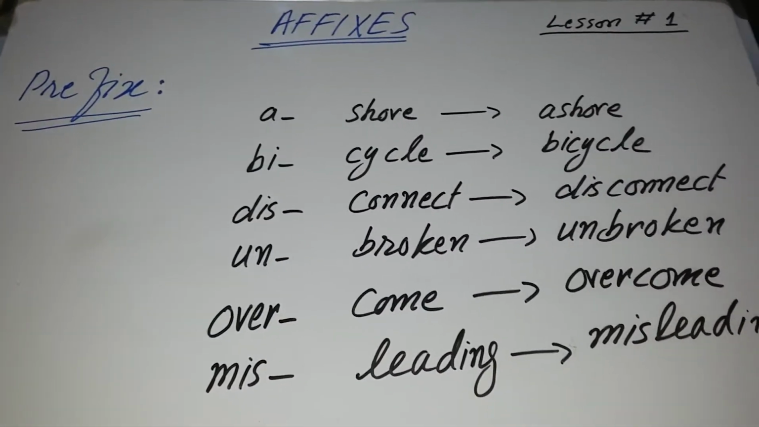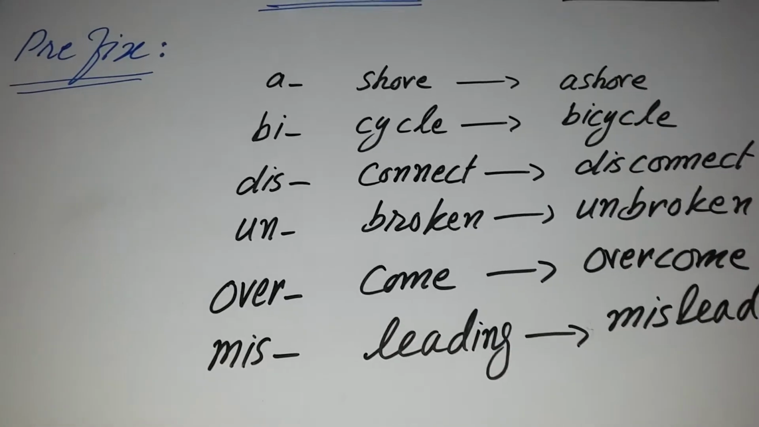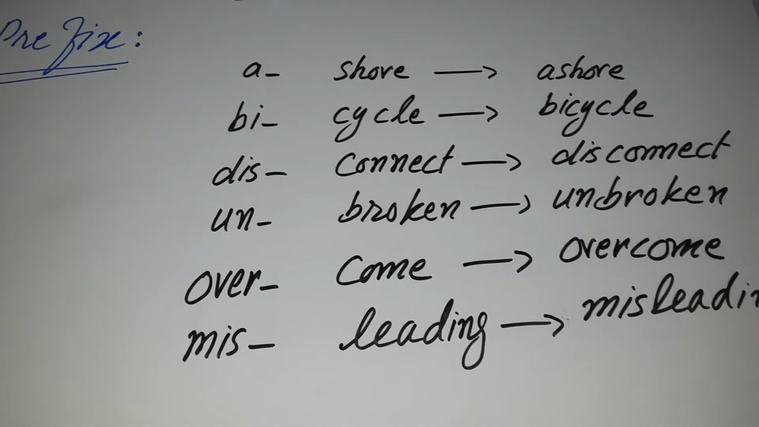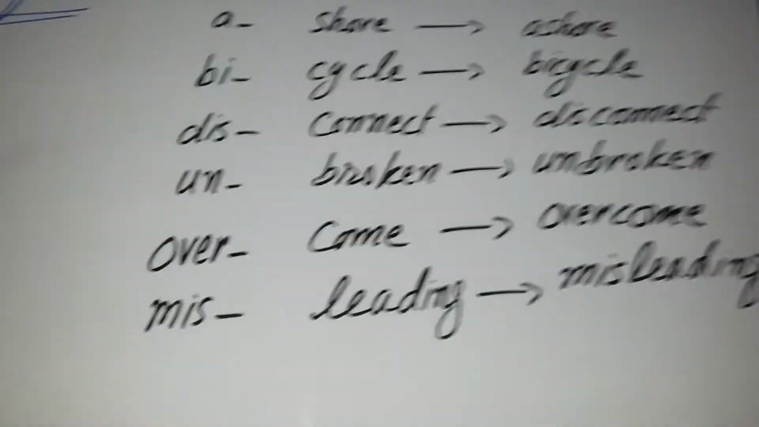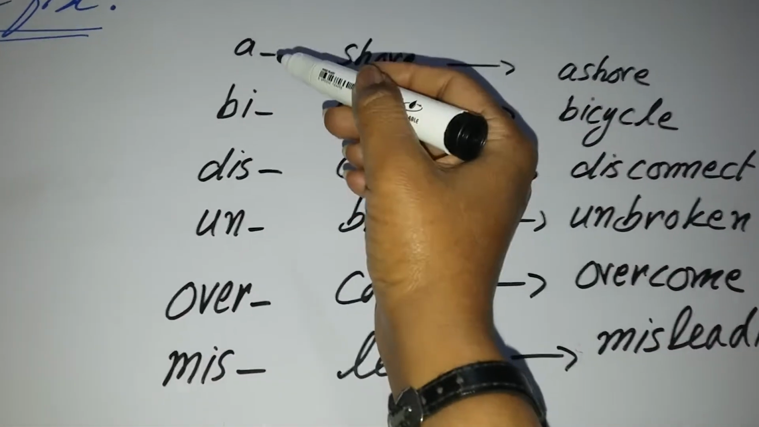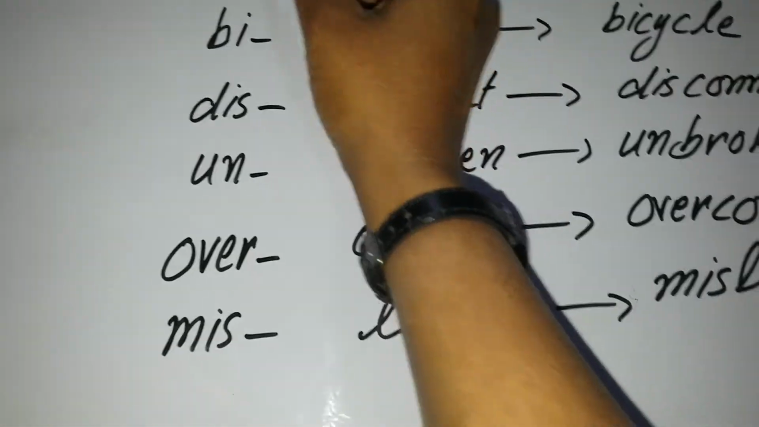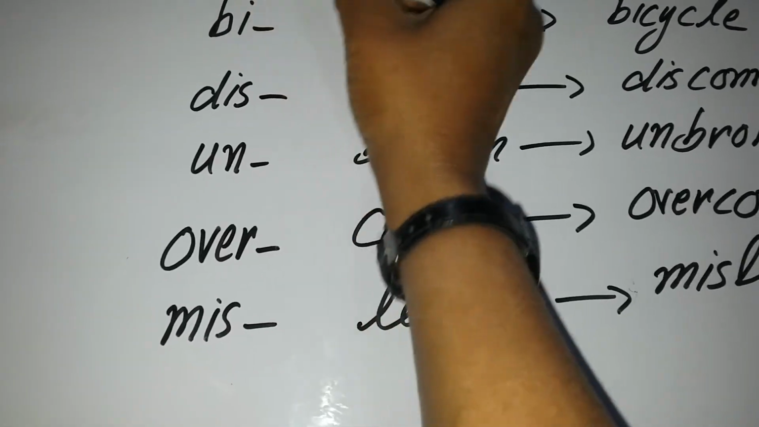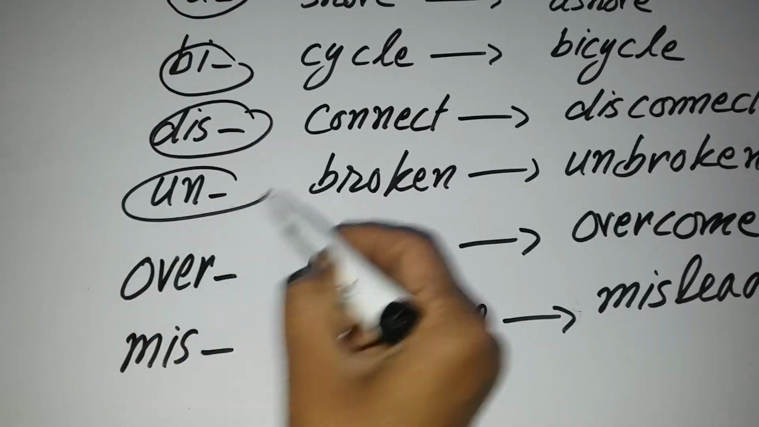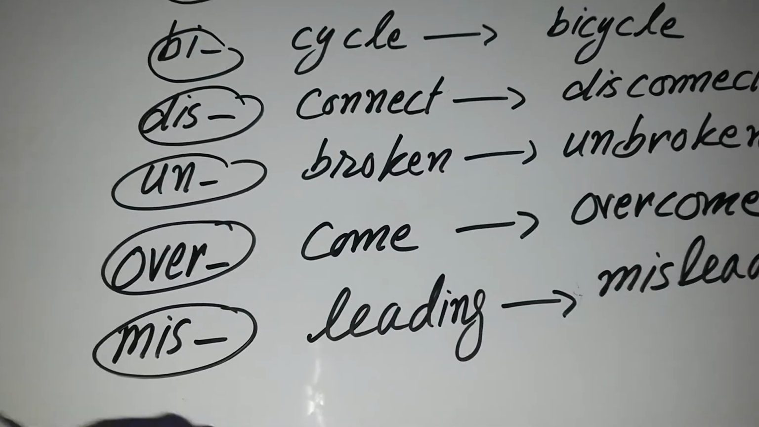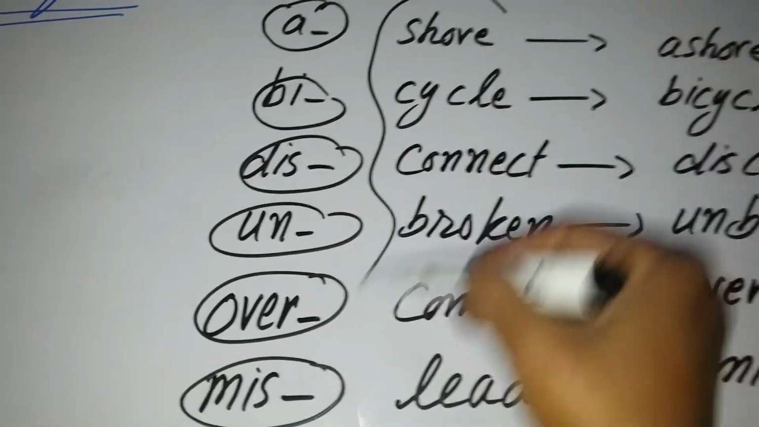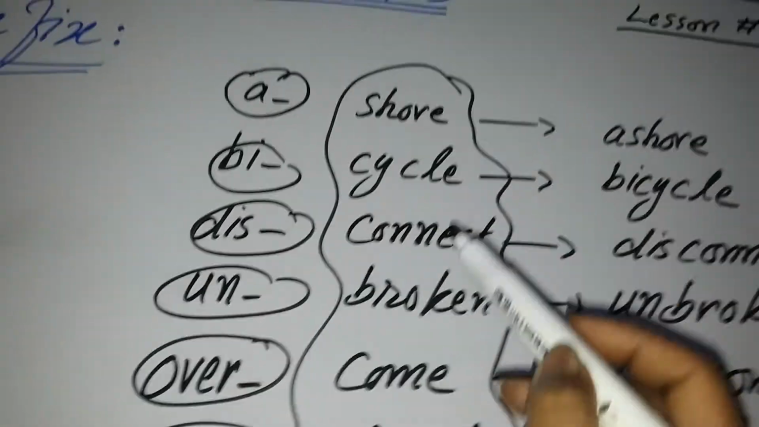Now this is the process of prefix. How we can put a prefix at the beginning of the base word and create new words. Now look at the letters. It is a set of letters, a single letter. Similarly, a set of letters. These are all prefixes and these are all base words.